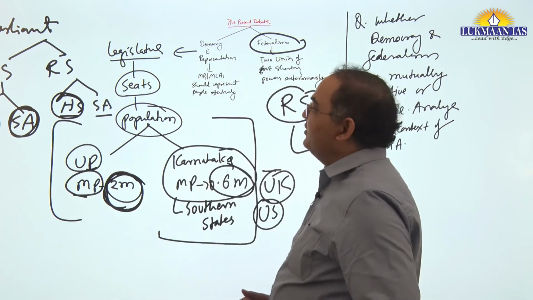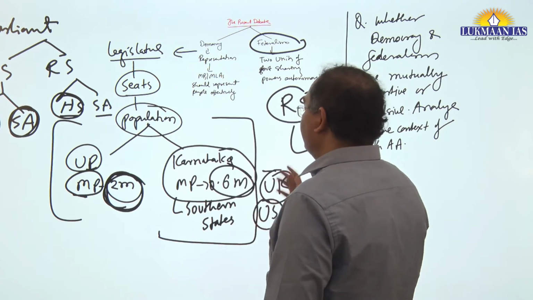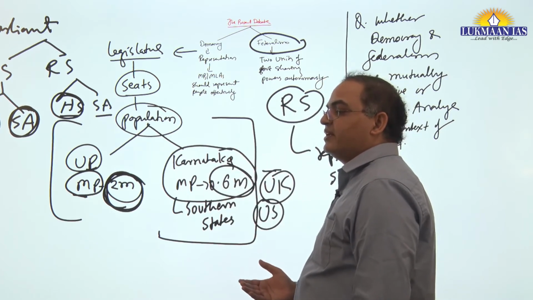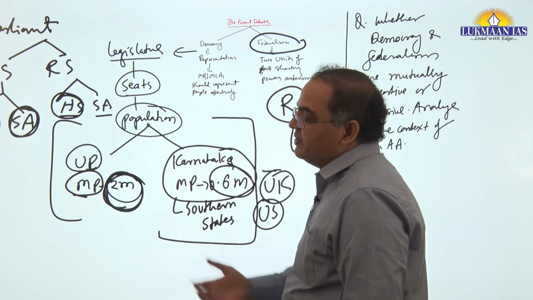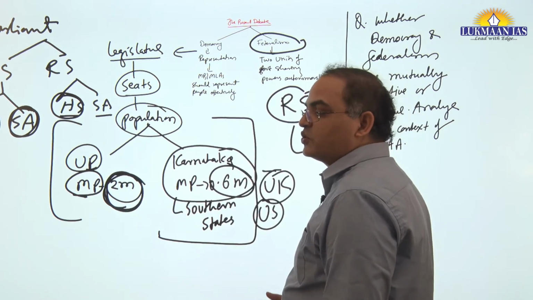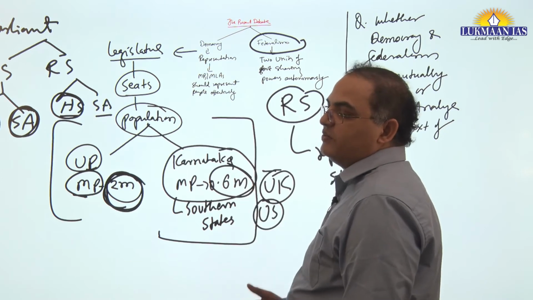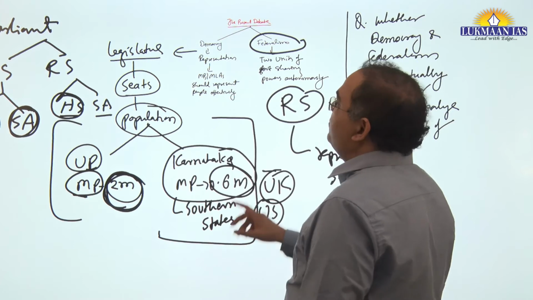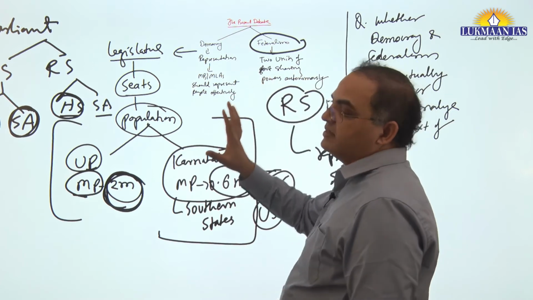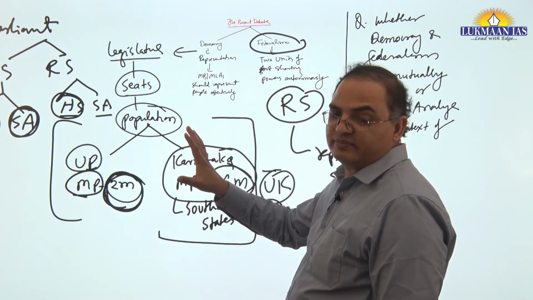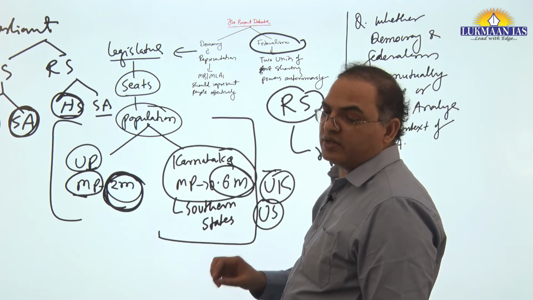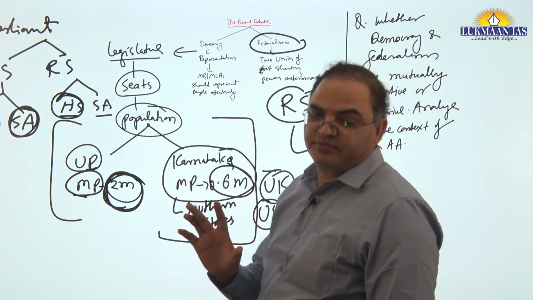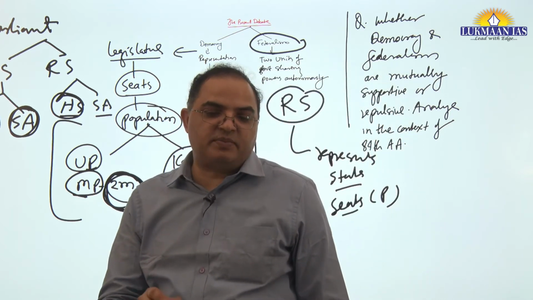So Rajya Sabha, let's say seats, meaning states should have greater representation in Rajya Sabha. Seats of Lok Sabha should be increased. So that should also be increased. So some points have been written on what should be done. But I will tell you that the main solution is to make your federal polity symmetrical. This is the main solution. Other solutions are just incremental solutions. They will only marginally address the problem.